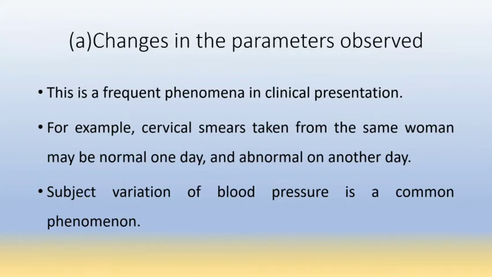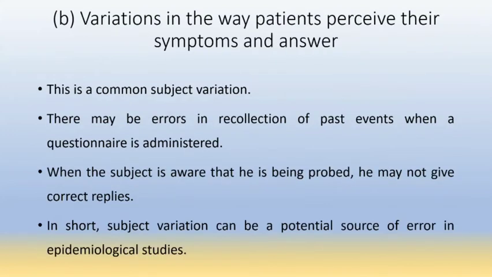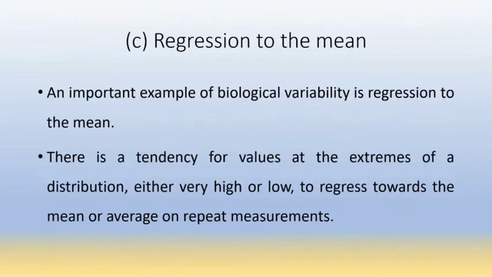So changes in the parameters can be an error. Variations in the way patients perceive their symptoms and answer are also errors. There is a tendency for values at an extreme of the distribution, either very high or very low, to regress towards the mean or average on a repeat measurement, so there is a very large difference. This is also an error.